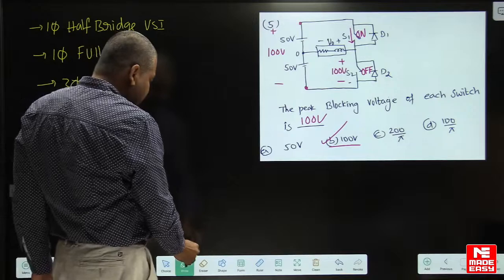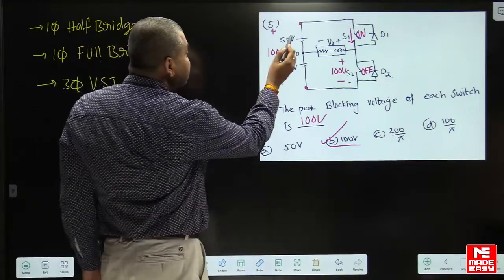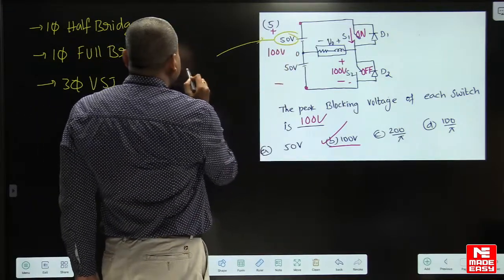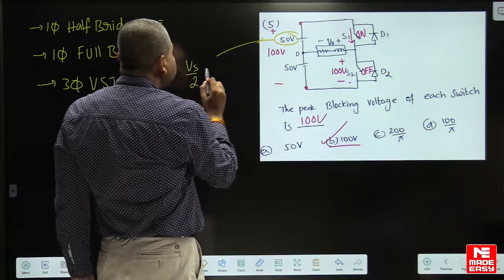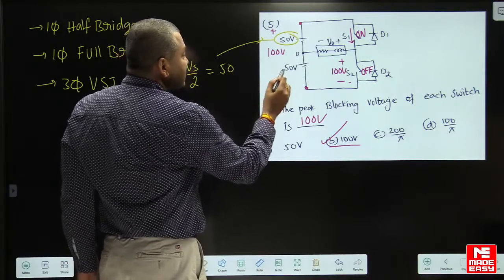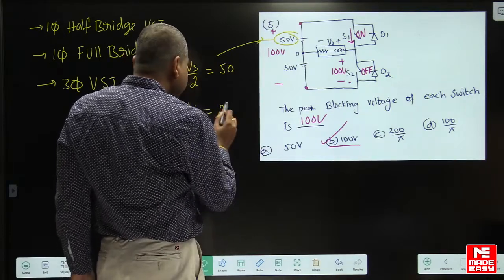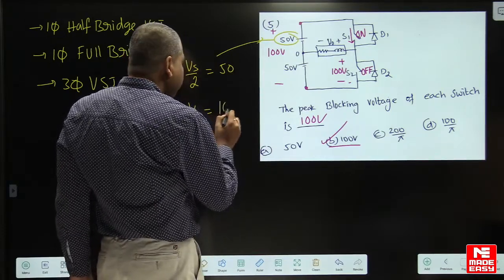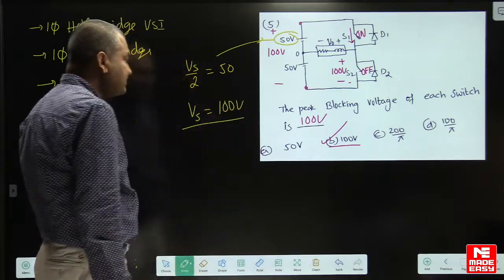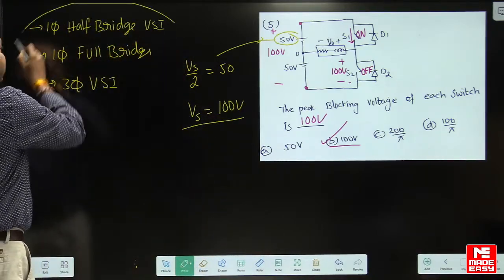Do you remember here what is this 50 volts? Vs by 2 is equal to 50. This is also Vs by 2. So Vs is equal to 100 volts. Here Vs is equal to 100 volts. Okay. Vs is equal to 100 volts. That is the answer in all these three cases.